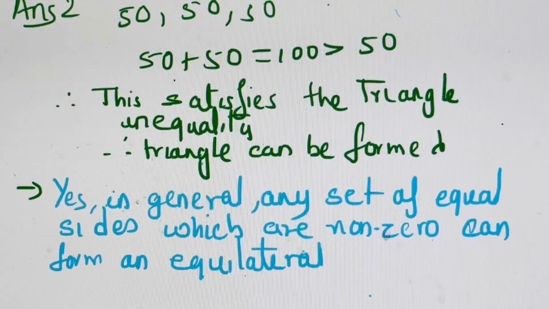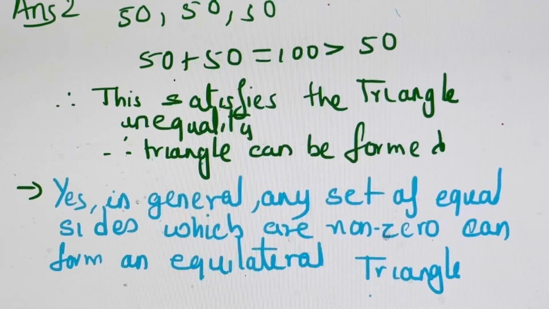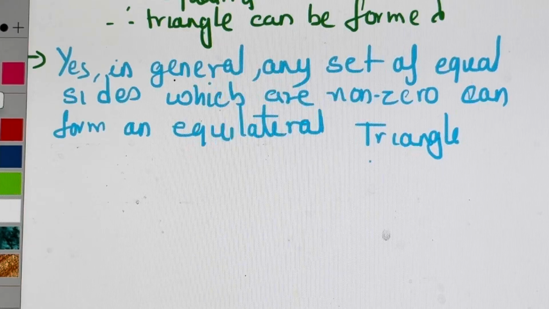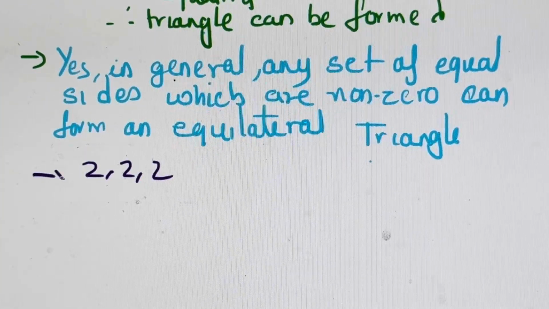You can take other examples also and understand it. So justify your answer. They have asked us to justify. Though we have justified with 50-50, we'll take some other length which is small. Suppose I take 2, 2, 2. It's an equilateral triangle.